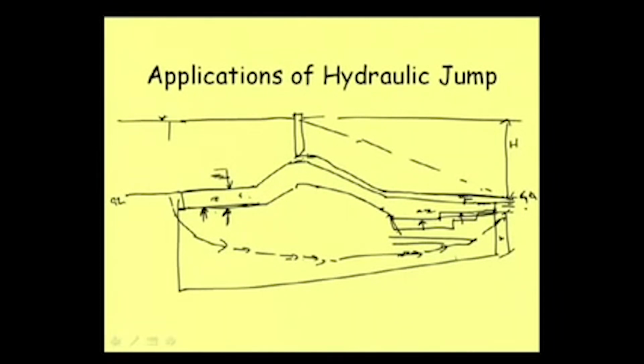Well, if we could counteract this uplift pressure by increasing the depth of flow here, then we could reduce our thickness. To achieve that, what we can do is put some baffle, some Schutz block here, and raise this part like that. Then what will happen is that water comes like this and rises up to this point, and it may generate a hydraulic jump. So, this part is supercritical, and that is subcritical.